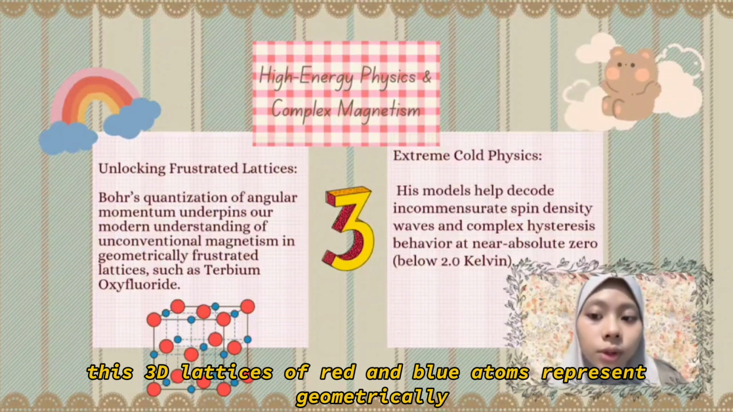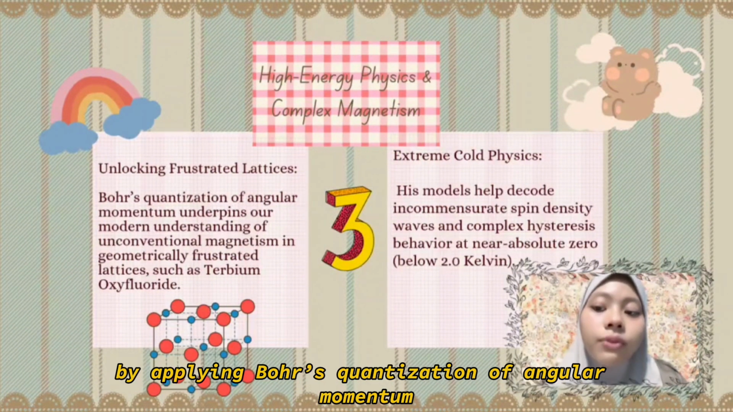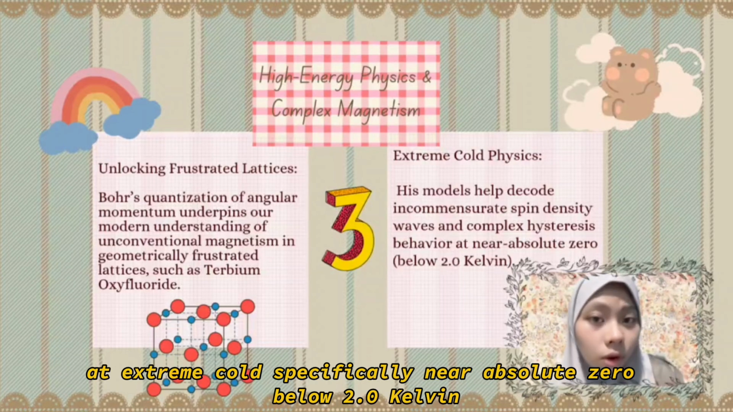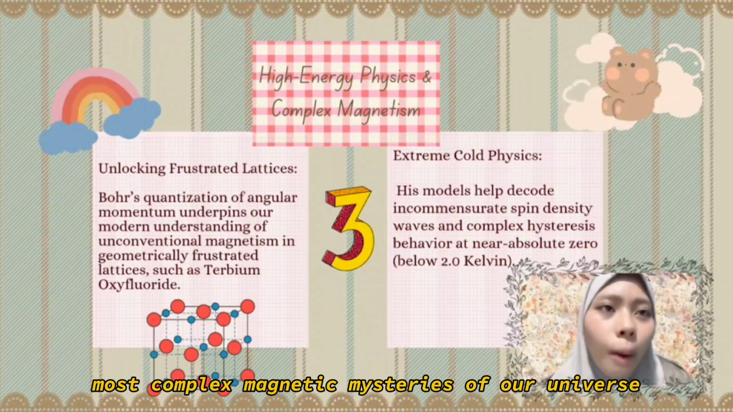These 3D lattices of red and blue atoms represent geometrically frustrated materials such as terbium oxychloride. By applying Bohr's quantization of angular momentum, physicists can record incommensurate spin density waves and complex high hysteresis behavior at extreme cold, specifically near absolute zero, below 2.0 Kelvin. Bohr's theories are literally unlocking the coldest, most complex magnetic mysteries of our universe.